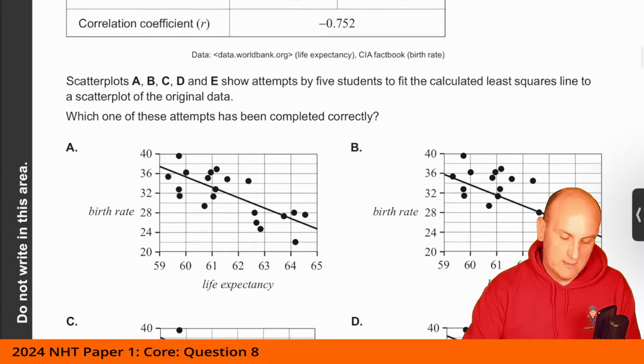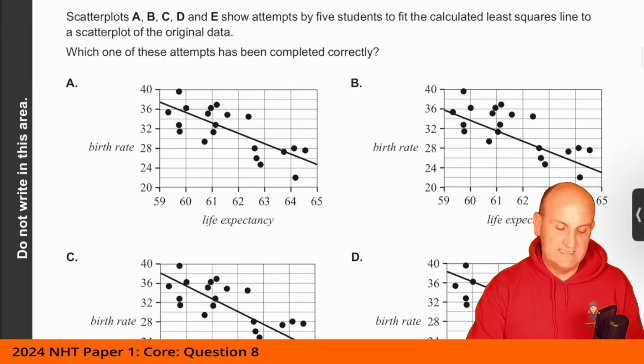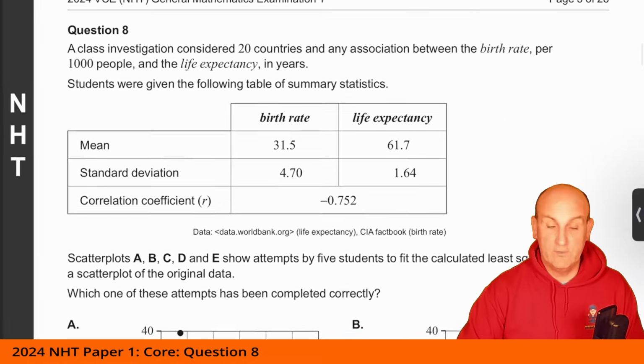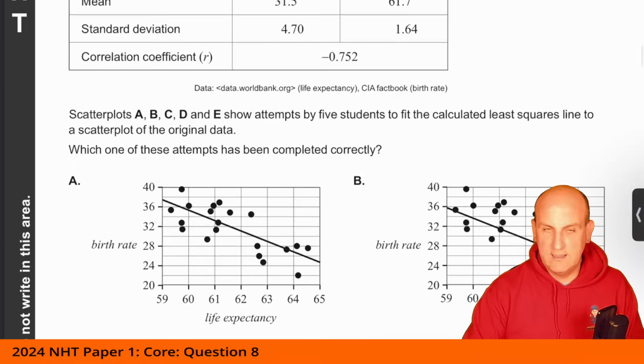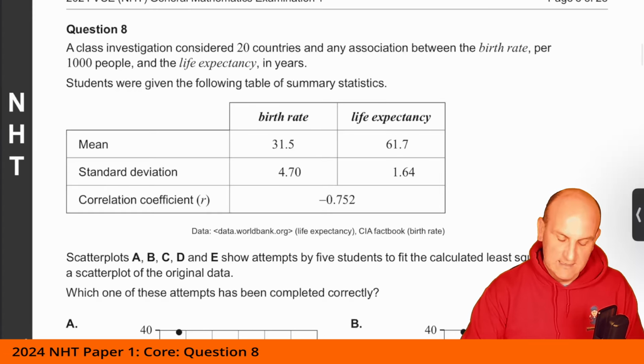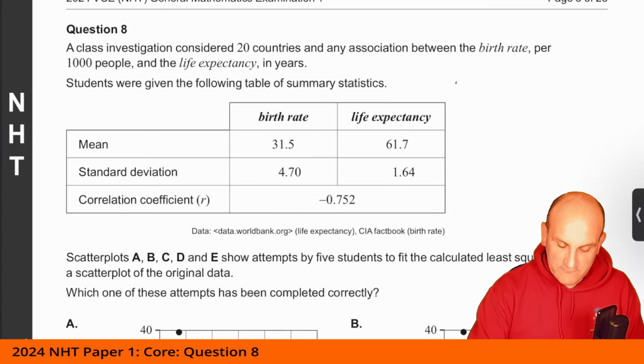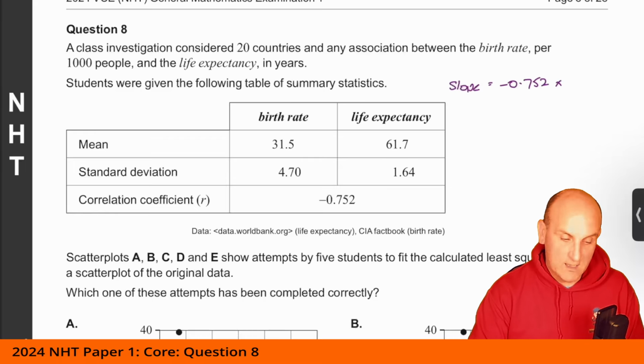But the question goes on, and having given you that information, says scatter plots A, B, C, D, and E show attempts by 5 students to fit the calculated least squares line to a scatter plot of the original data. Well, hold on a moment. We don't have the least squares line. We've got the information, but how are we then going to work this out? Well, exactly that. So I went away and got my formulas, and I found out that my slope was given by minus 0.752 times, that's R, times the standard deviation of the birth rate, 4.7, divided by 1.64.